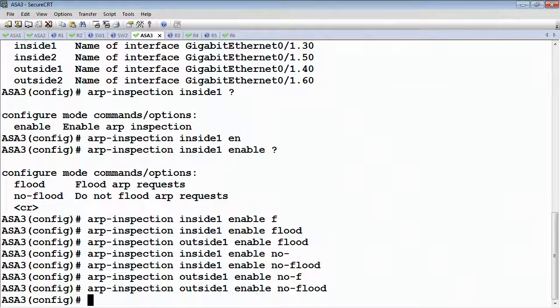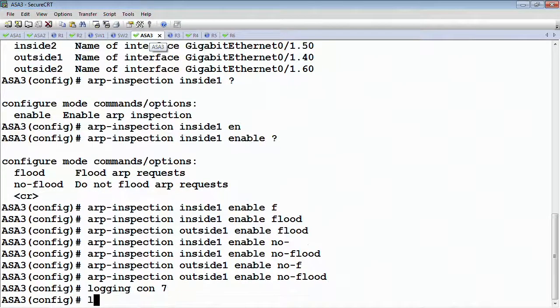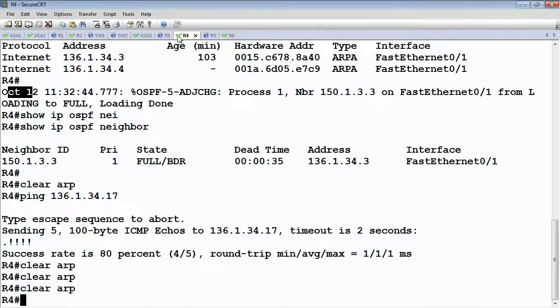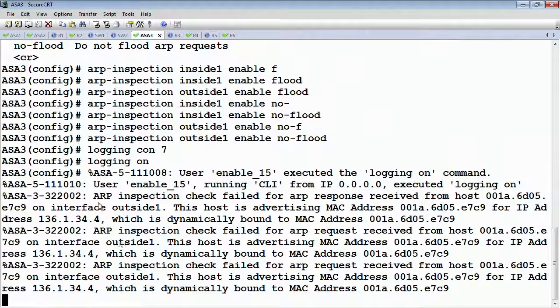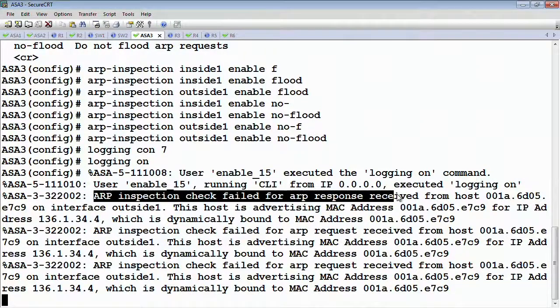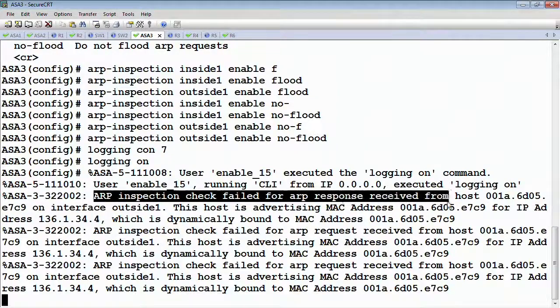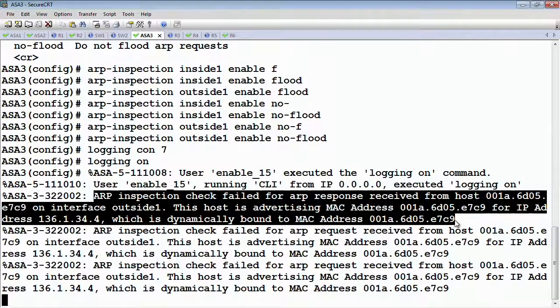So if we turn logging on, logging console 7 and logging is on, then let's clear the ARP cache again. The ASA should tell us ARP inspection is on and we failed to check for ARP responses received from this host on the outside. The host is advertising a MAC address for the IP address 34.4, which is dynamically bound to that address, which is fine.